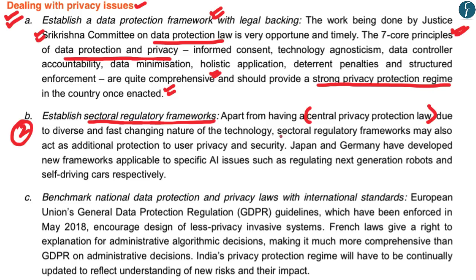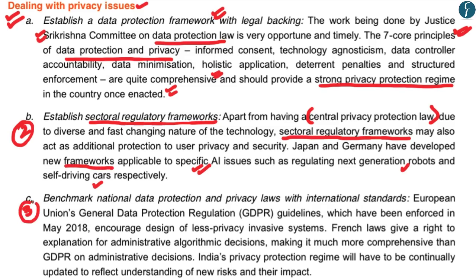And according to the report, there should also be sectoral regulatory frameworks, which deal with specific artificial intelligence related issues such as self-driving cars, next generation robots, among other specific artificial intelligence issues that require their own frameworks. The third aspect highlighted in the report is to benchmark national data protection law and privacy laws with international standards, wherein the General Data Protection Regulation of the European Union, which was enforced in May of 2018, can be used as a benchmark for India's own national data protection law.